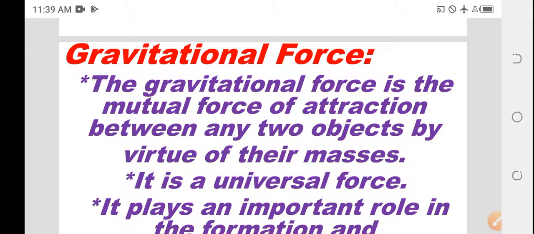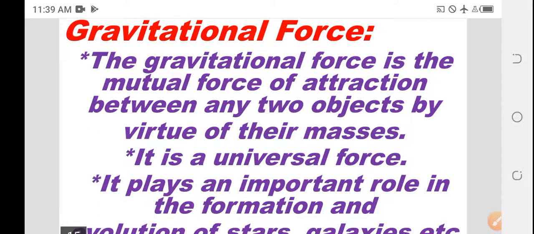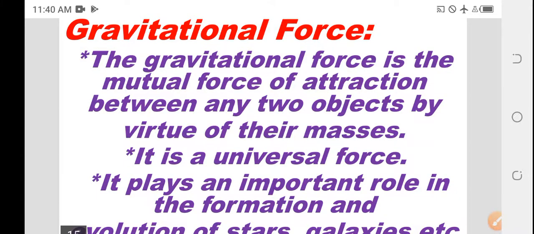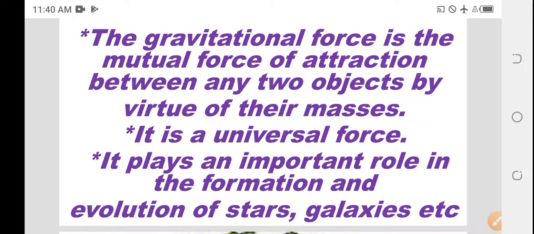What is gravitation force? The gravitation force is the mutual force of attraction between any two objects by virtue of their masses. Mutual attraction between two objects is called gravitation force. It is a universal force.